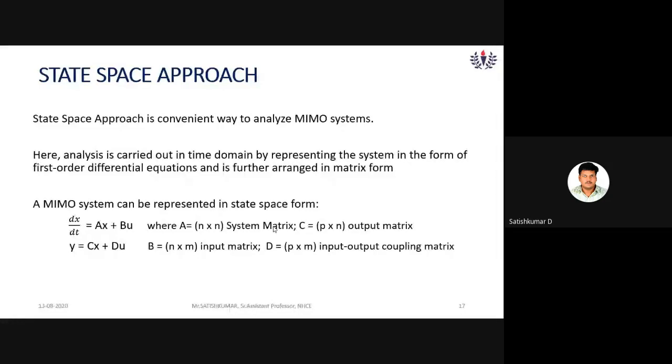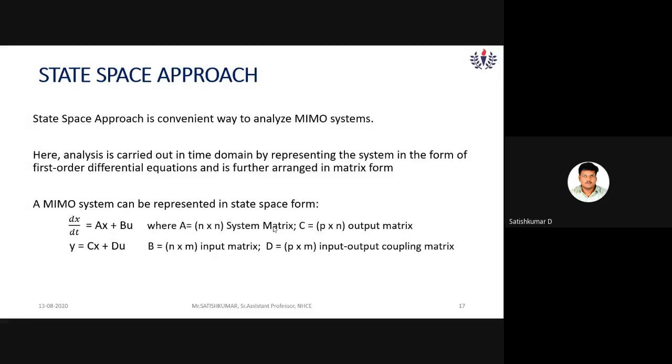So I am assuming the initial conditions are 0 for the transfer function approach. And the transfer function approach is applied to only single input, single output models, SISO. When it comes to multiple input, multiple output, MIMO, the transfer function approach is not suited.